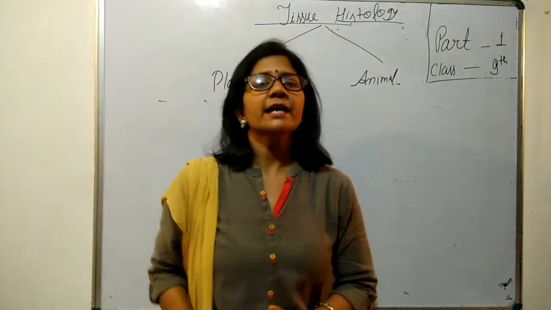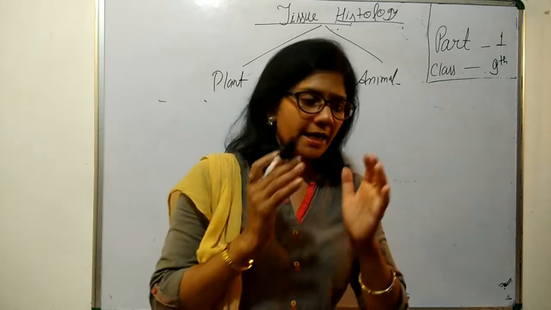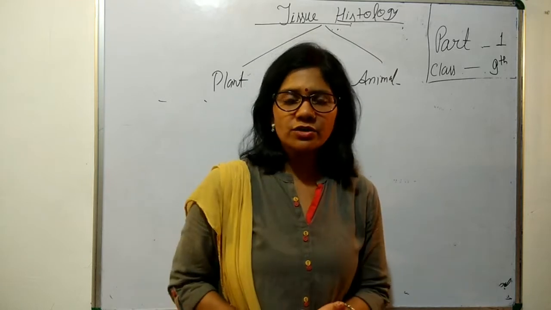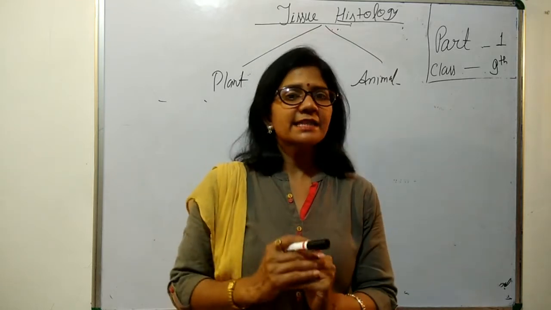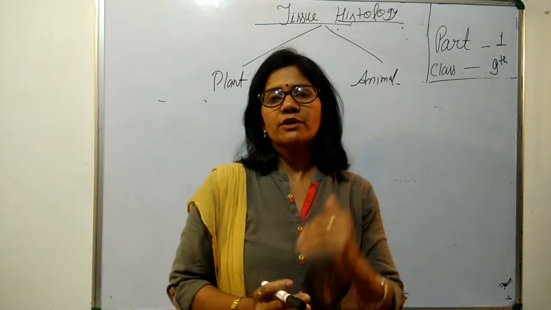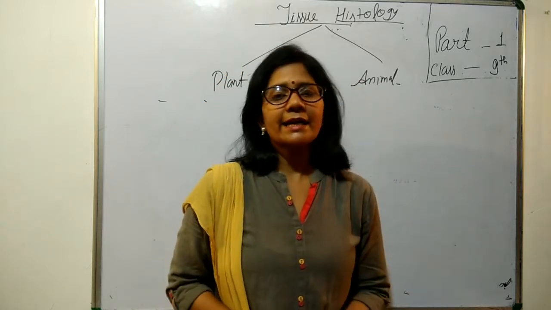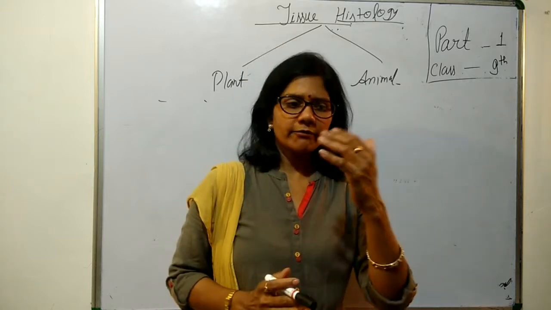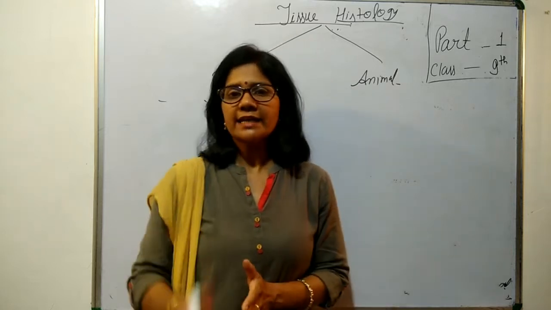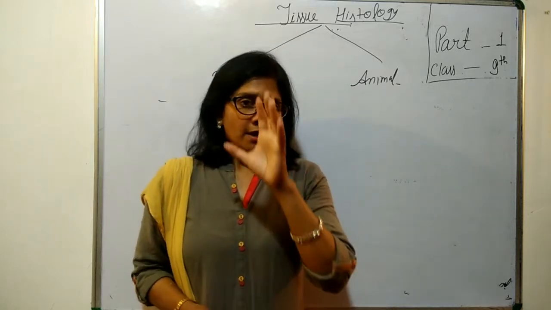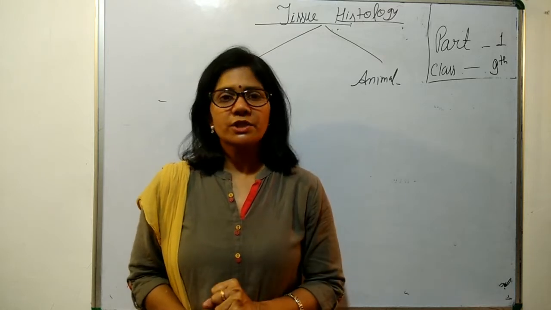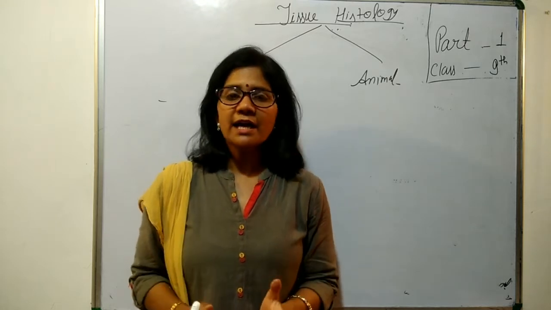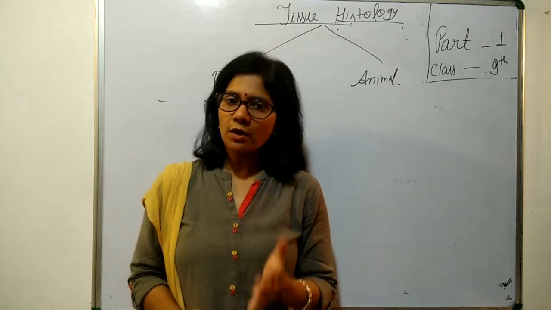In case of plant tissue, as plants have a sedentary mode of life, they don't have to move here and there in search of food. They withstand all the environmental situations like high exposure to sun rays, storm, and rain. They have to withstand in an upright position. For this they need supportive tissue, and these supportive tissues are mainly made up of dead cells. So plant tissues have more quantity of dead cells.